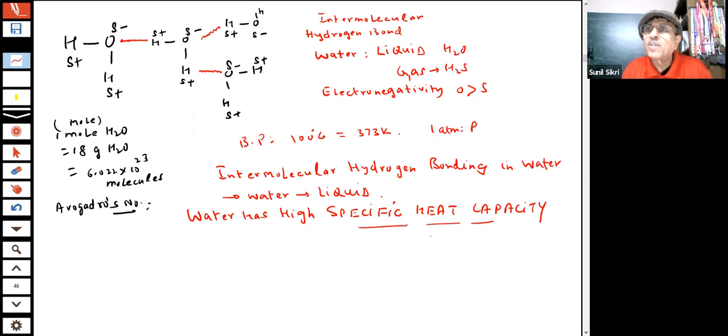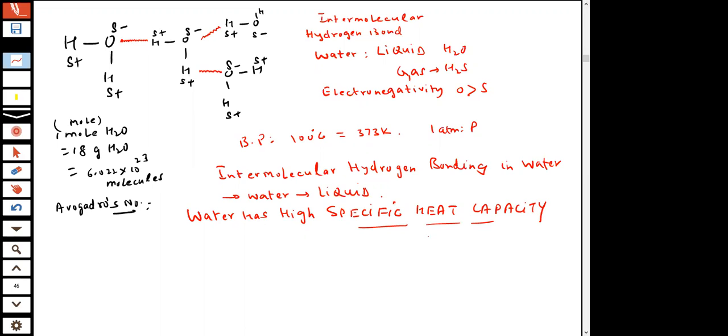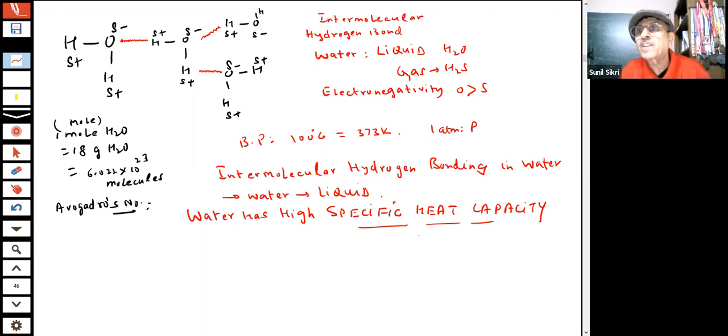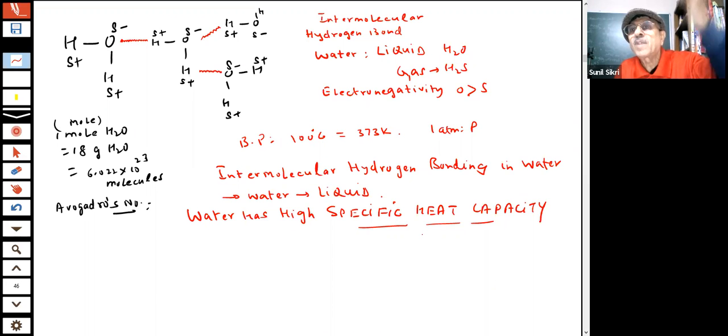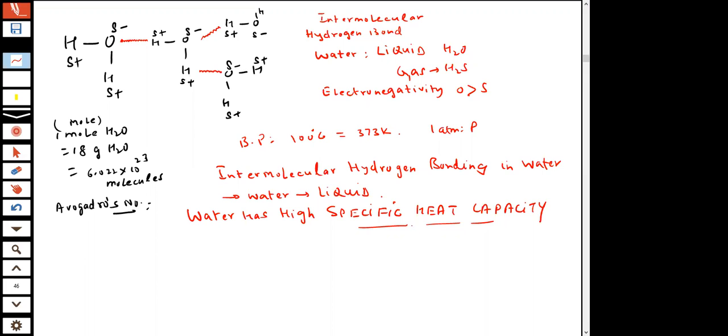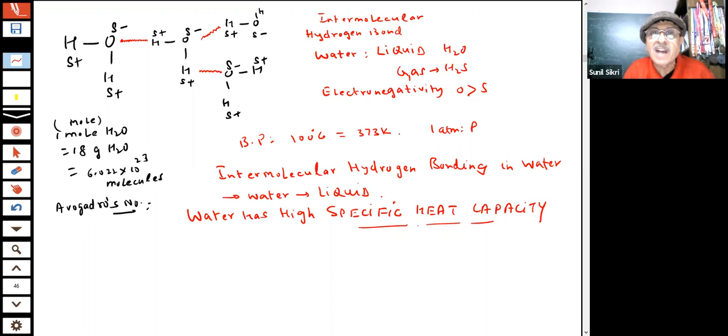If you want to increase the temperature of water by 1 degree Celsius, then you will need a lot of energy. Otherwise, the sun rays are falling on the sea, and if the specific heat is less, the temperature of the water will rise and it can evaporate. But the specific heat capacity of water is high, so it will absorb a large amount of heat for warming.